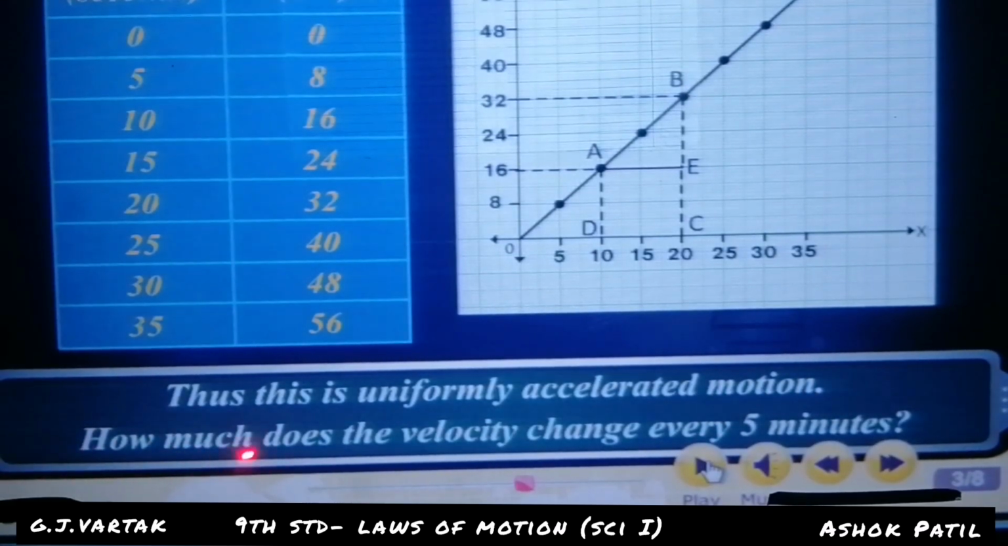How much does the velocity change every 5 minutes? Look at this chart: 5, 8; 10, 16. 10 is double of 5, 16 is double of 8. That's why, look at this question: how much does the velocity change every 5 minutes? Write down the answer.